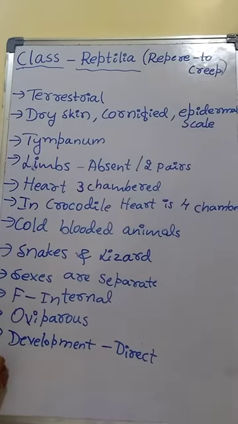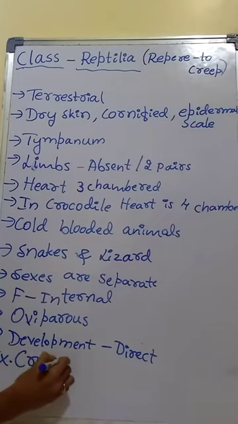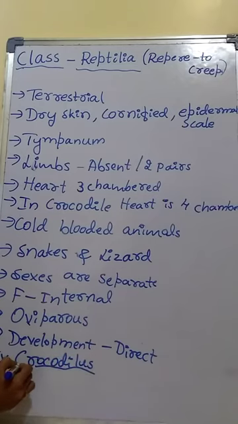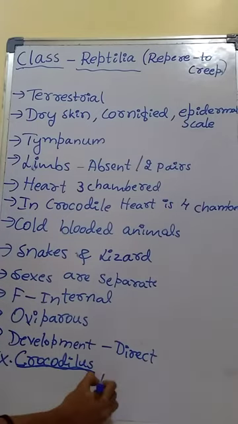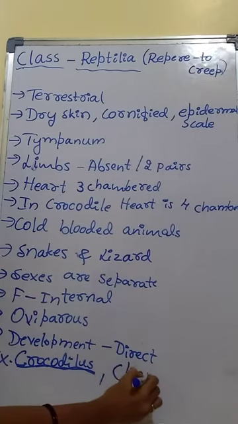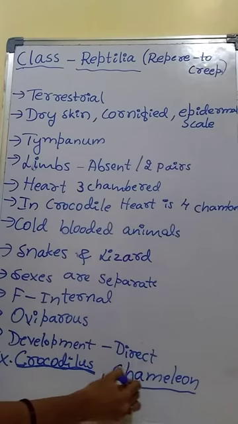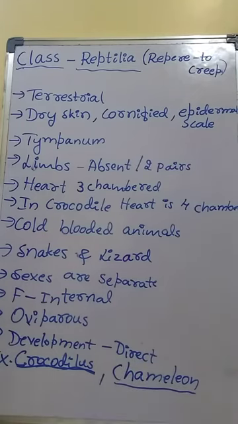Examples. Crocodilus is the scientific name of crocodile. Then chameleon, commonly called tree lizard.